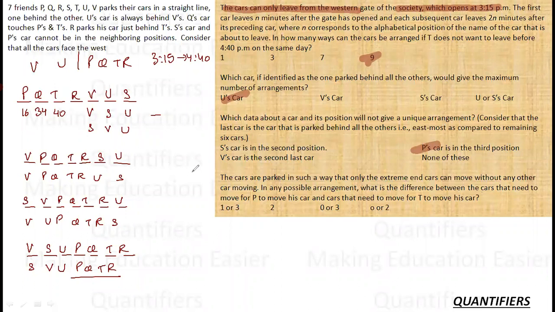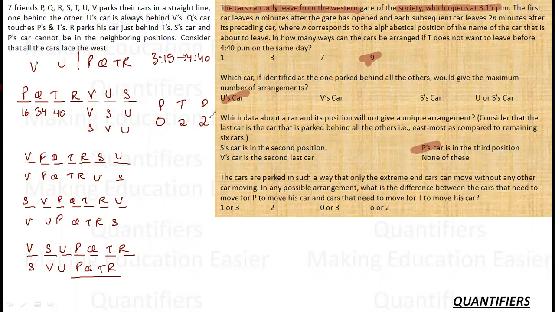So P और T के cars के move होने का difference check करना है हमने कितना होगा. So let's see, this is P and this is T. In this case, there are zero cars that need to move in order for P to move. But for T there are two cars that need to move. That is P and Q. ठीक है. The difference between them is 2.